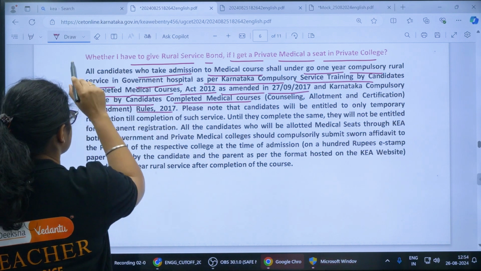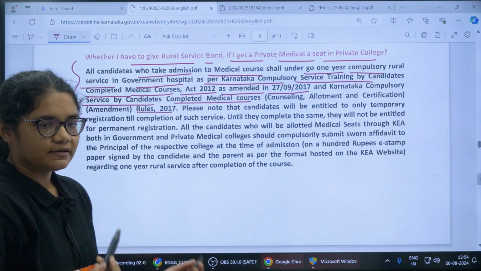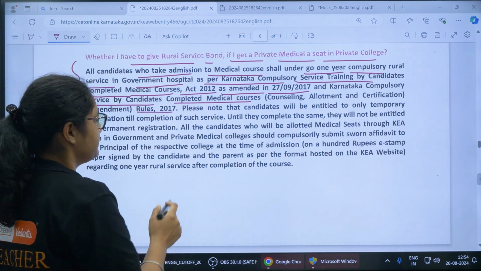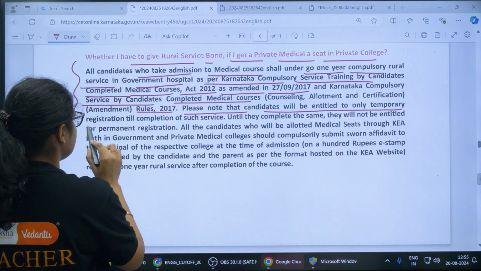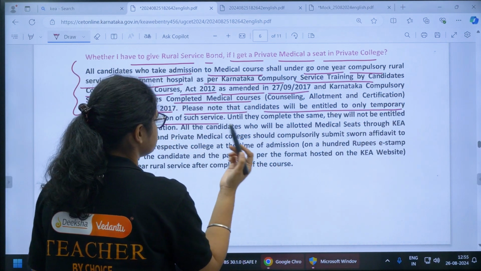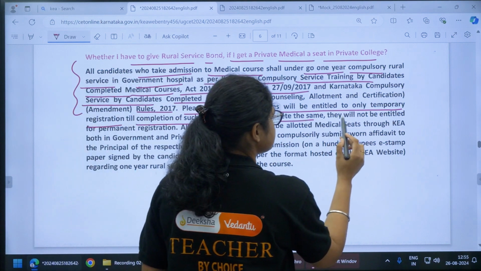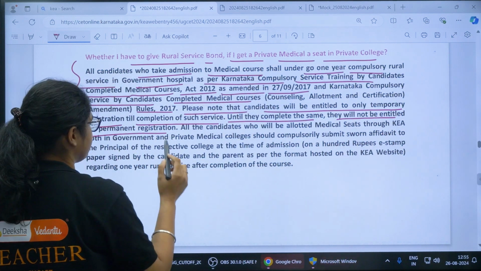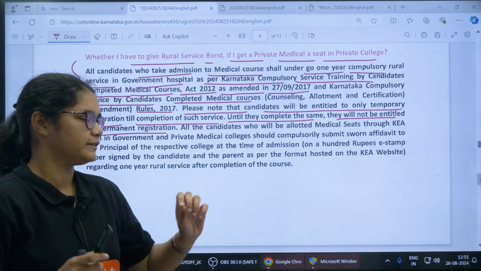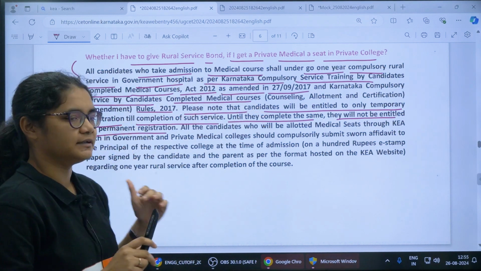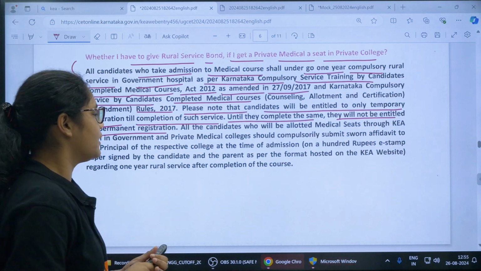These are the rules where you need to serve in rural areas for 1 year. Please note that the candidates will be entitled to only one temporary registration till completion of such service. Until they complete the same, they will not be entitled to permanent registration. So till you complete your 1 year rural bond, you will be temporarily registered. Once you complete this, you will be registered permanently.